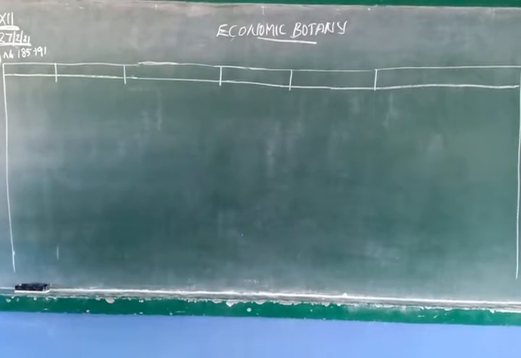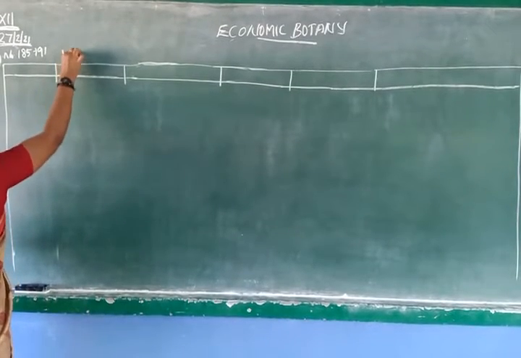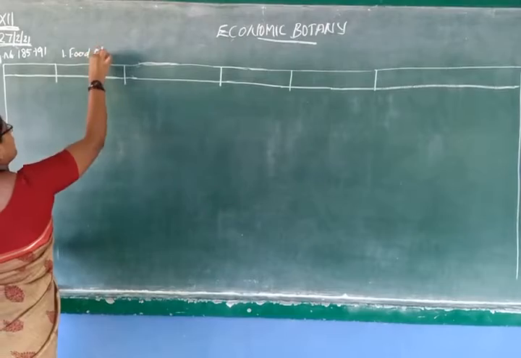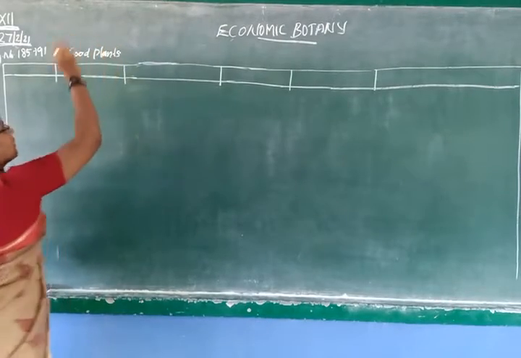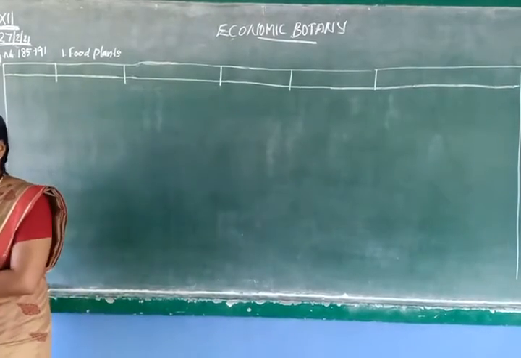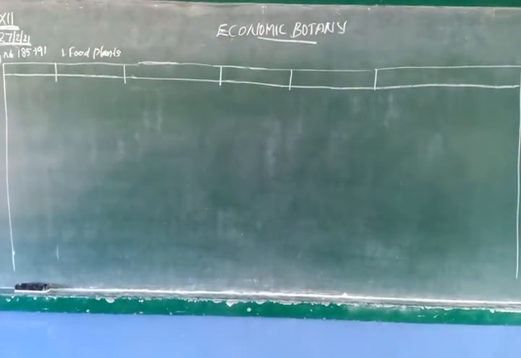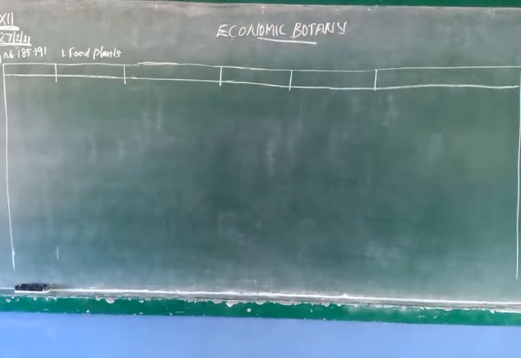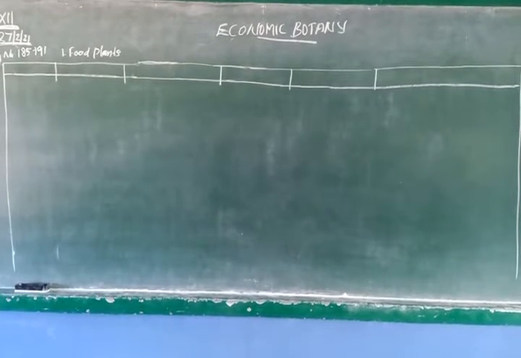First one is food plants. In the beginning of life, what did humans do? They lived in the forest and depended on fruits, tubers, corms, etc. present in the forest as their food.